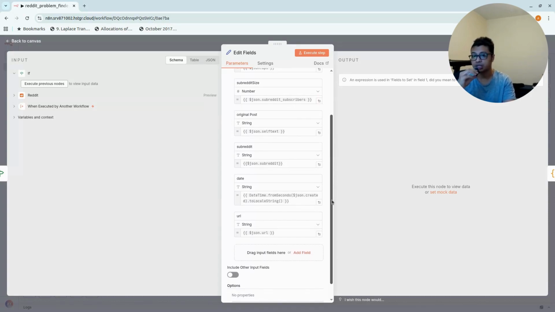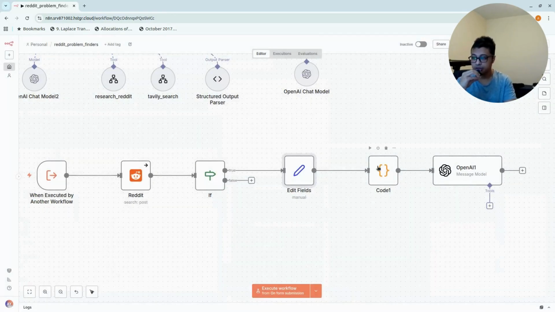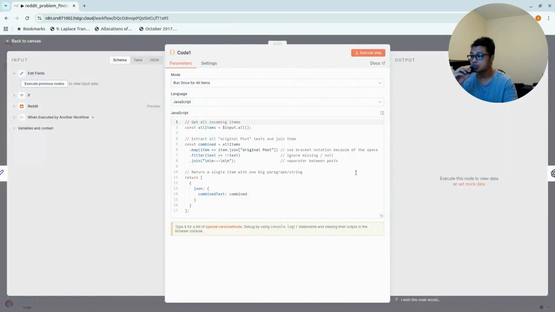We don't want this to be too long, but then again, it doesn't really matter for this. And then the URL of the original post, and from there we do a little bit of custom code to ensure that we only get the original post. The original post is going to be an array, and we want to combine all the array into one chunk of string so that the AI can simply summarize the whole post.